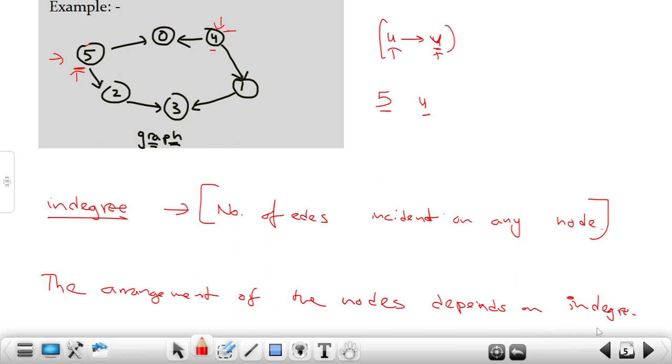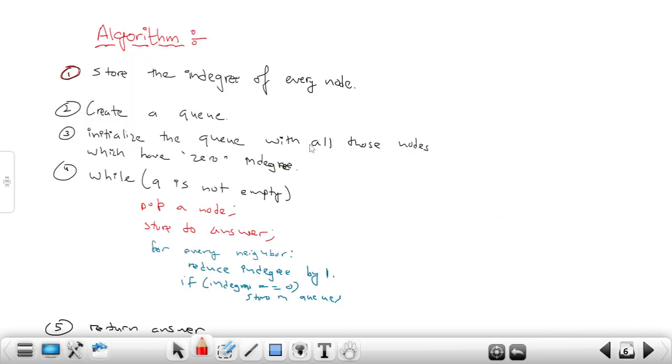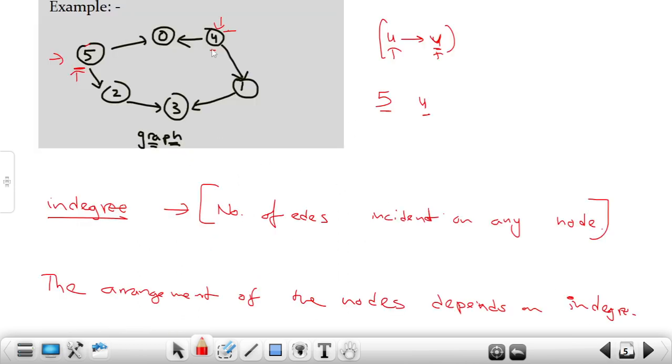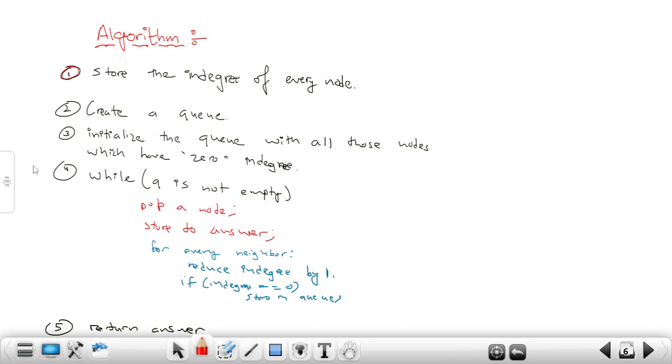Now I can show you the algorithm. The first step is to store the in degree of every node. The second step is to create a queue, and the third step is to initialize the queue with all those nodes which have 0 in degree. You can see that I'm actually printing those nodes first which have 0 in degree. I'm also going to show you the dry run, but before this, let's see the algorithm.